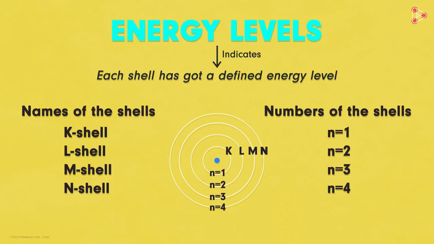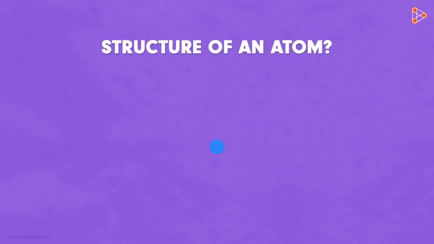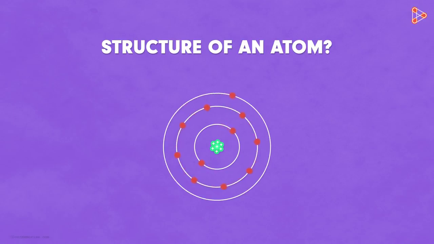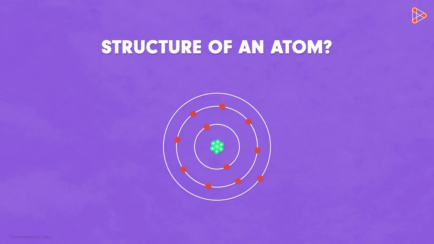With all these theories and points known, do we now know the structure of a typical atom completely? The nucleus contains positive protons and the electrons revolving around in fixed orbitals. Is that how an atom is structured? Not really. We still have one more subatomic particle left. And what and where could it be?